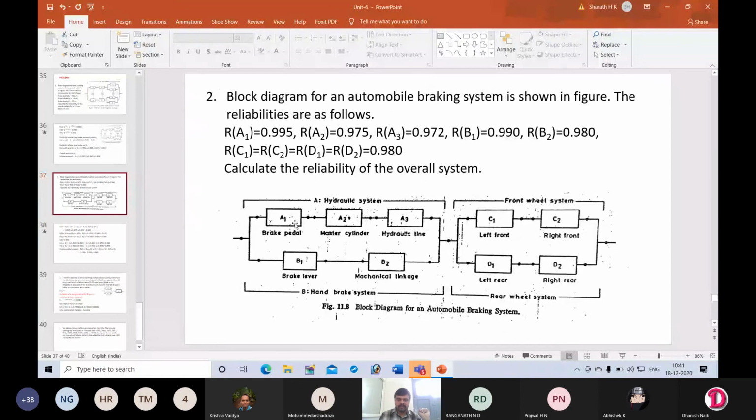Okay, now you have the reliability of this one, the reliability of this one, and the reliability of this and this. Okay, after that you are finding A and B and C and D. Finally, you have only two components in series.